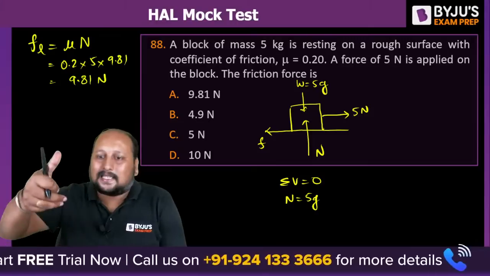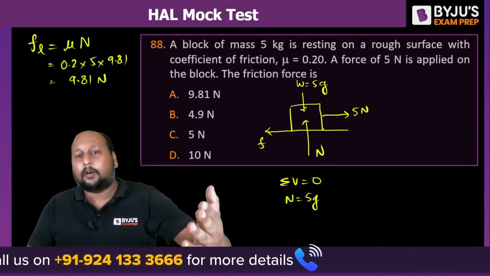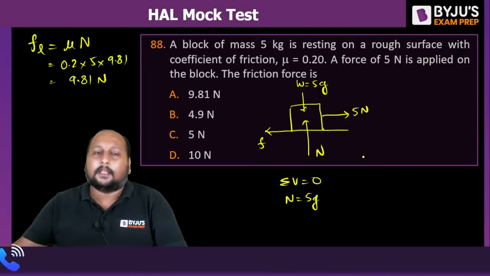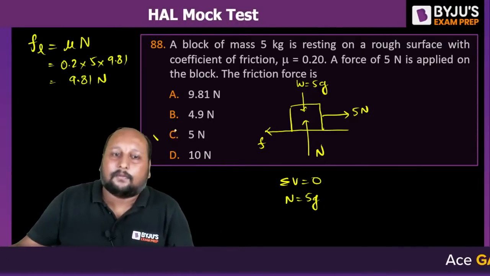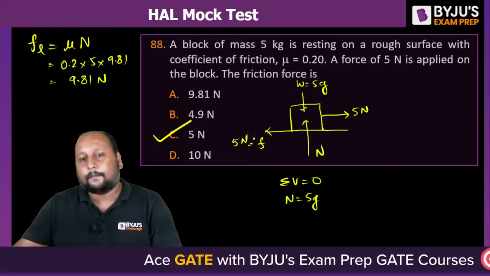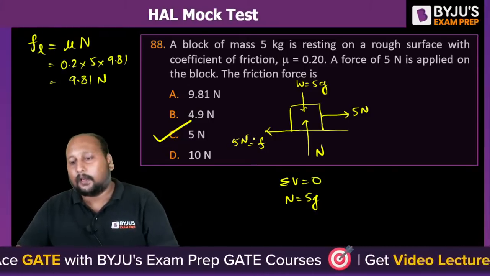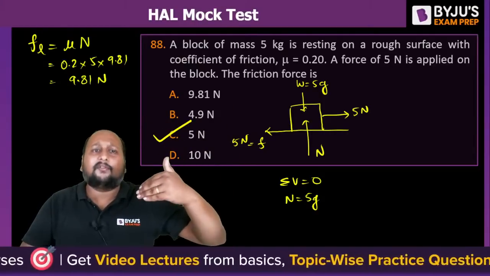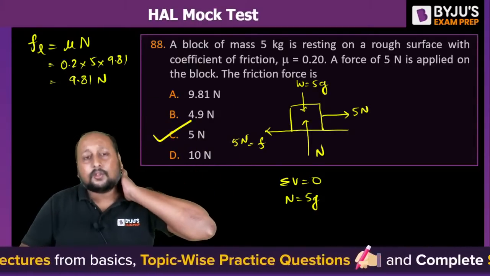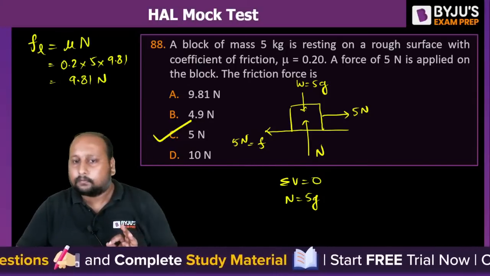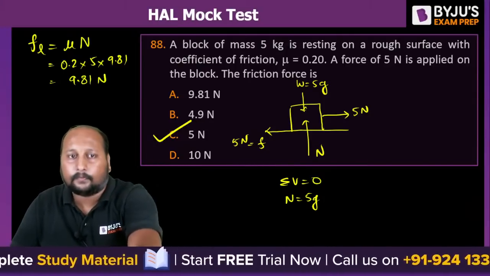Quickly. This is a static condition because in order to move this body, you have to apply minimum of 9.81. I'm only applying 5 Newton. That means whatever force being applied, the same will be the frictional force. Option C is the correct answer. Okay, so friction force will be 5 Newton. We are applying less force than the limiting force. If the applied force is less than that of the limiting force, then we can simply say the friction force will be simply equal to the applied force. Right? Very good.